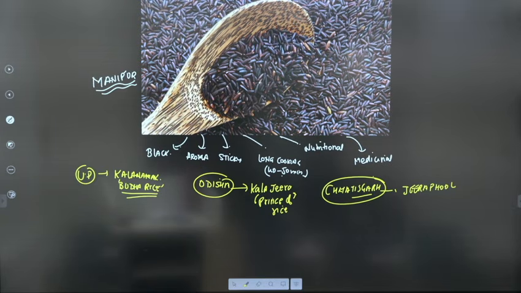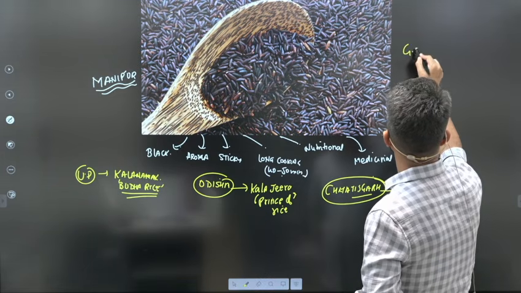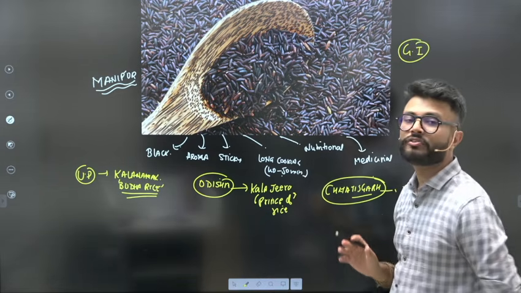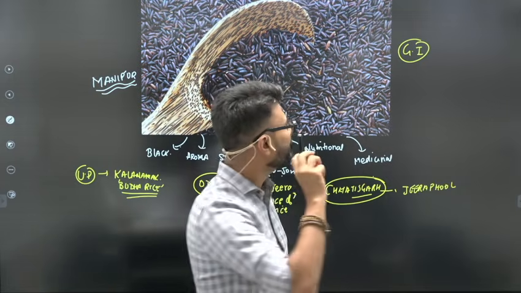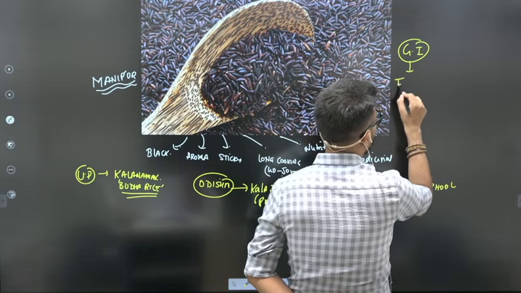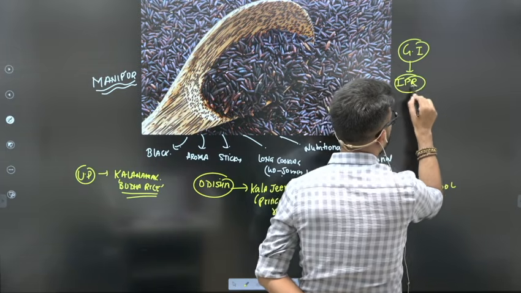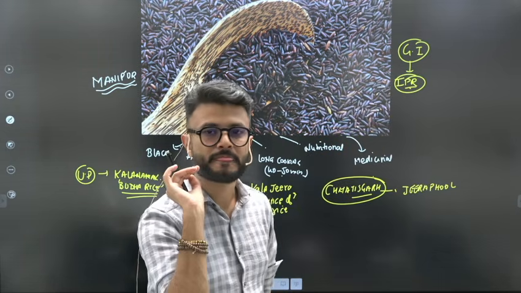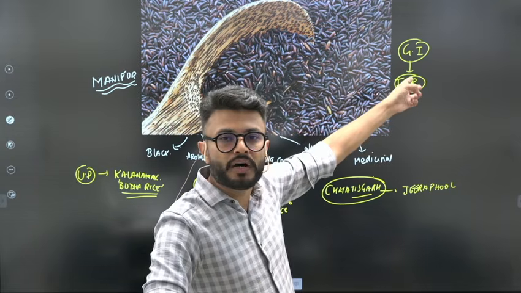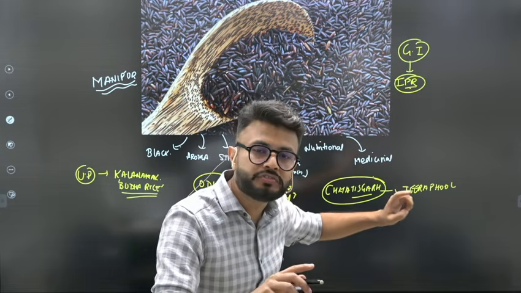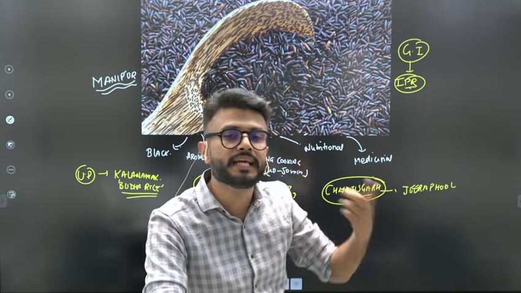But the question is, what do we mean by GI tag? Not the full form, not geographical indication. What do you mean by it? So basically a GI tag is a form of intellectual property right. It is a form of IPR. This IPR is given to a product which belongs to a particular geographical area.